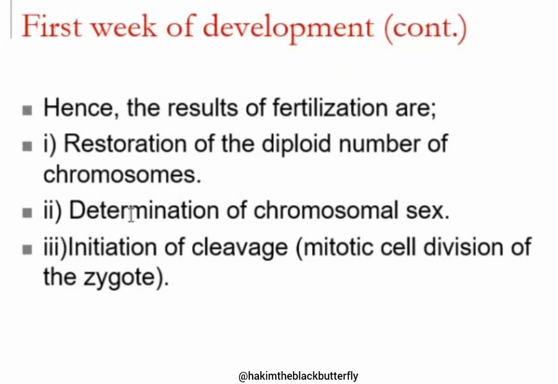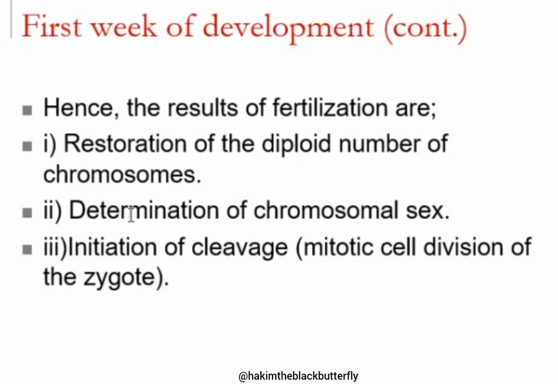So the variety is among the sperms. Because all the ova have an X sex chromosome, of the 23, one of them is X. There is no ovum which has a Y sex chromosome. All of them have X sex chromosomes. But the sperms, some have an X sex chromosome and some have a Y sex chromosome. And the Y sex chromosome contains genes which code for proteins which determine male sexual characteristics.